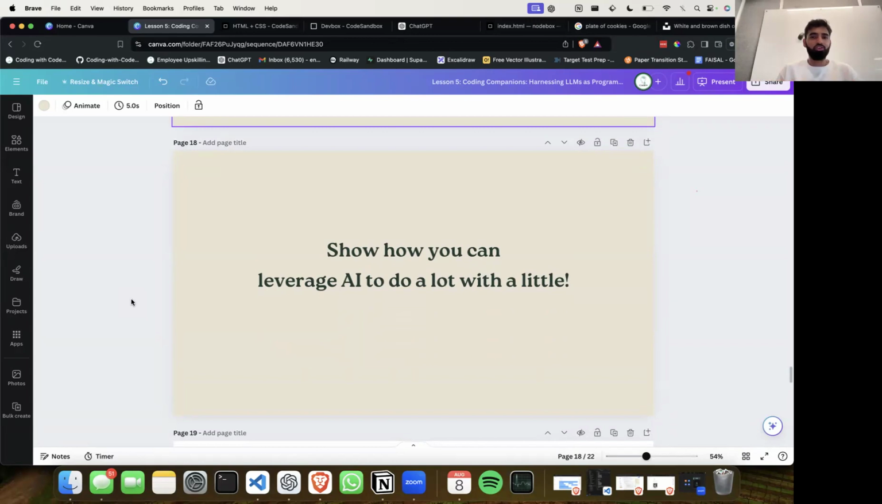But showing you how you can leverage AI to do a lot with a little. Now, bear in mind, most of you here are not coders. You don't have the foggiest idea about how to build websites, but already here, you've built a website that looks pretty damn good.